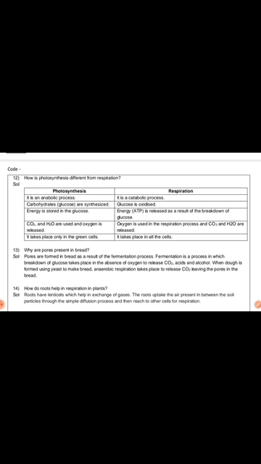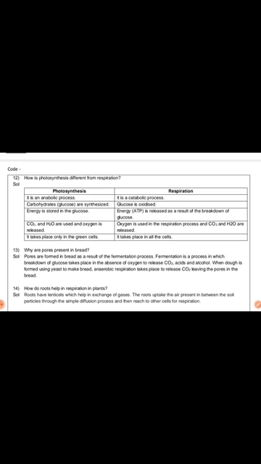Carbohydrates are synthesized, energy is stored in glucose, and CO2, carbon dioxide, and water are used, oxygen is released, and it takes place only in green cells.